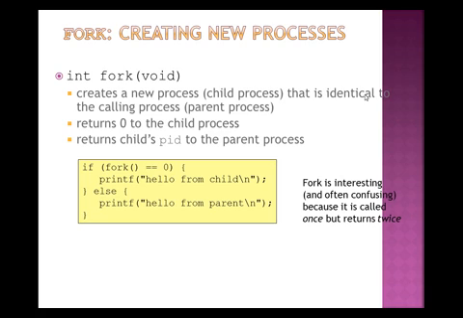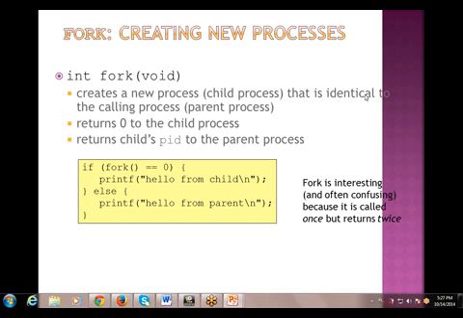It returns 0 to the child process, and it returns the child PID to the parent process.